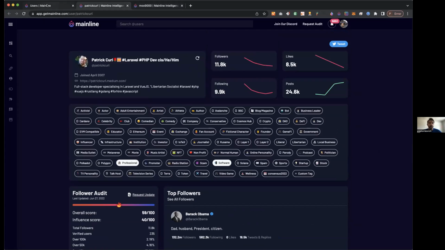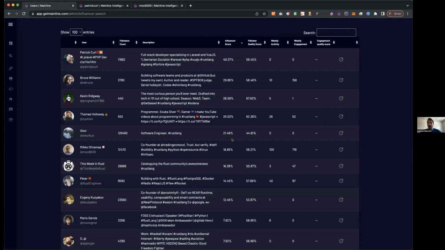So when you look at these influence score numbers, again, take into account that we're looking across all of Twitter here. So even if he's scoring, like in this case, 18%, that's still pretty high for that low follower count, right? Notice the guy above him, Owner, he has 126,000 followers. So literally 10x the amount of followers, yet his influence score is only slightly higher. And the reason there most likely is a lot of those followers are lower quality or at least not very high profile accounts. We can look here.